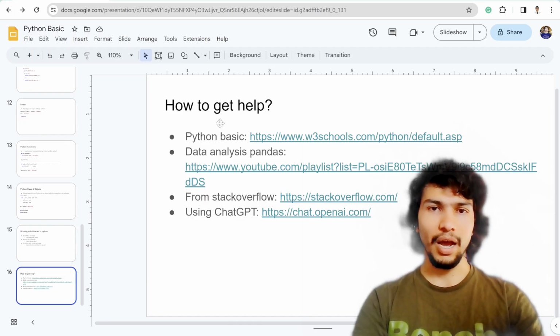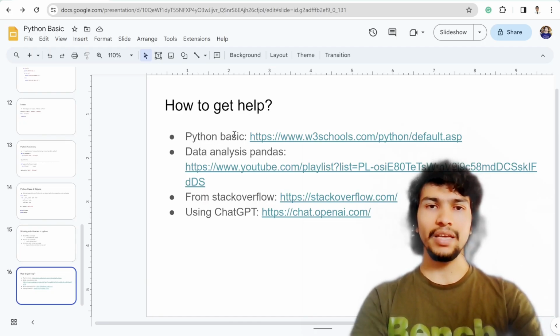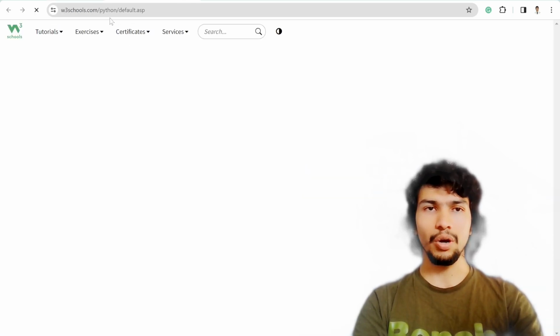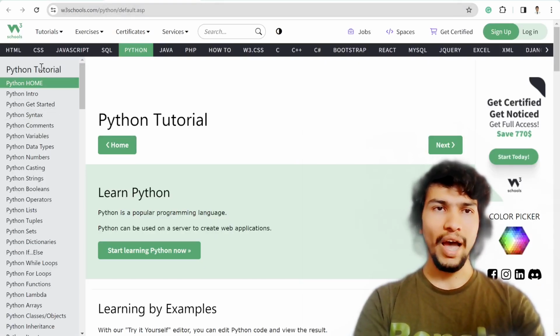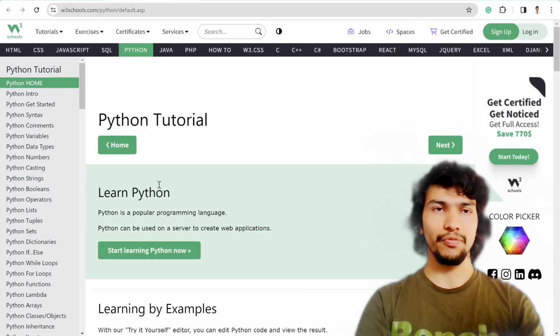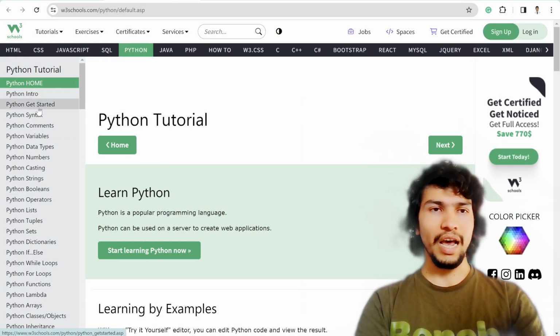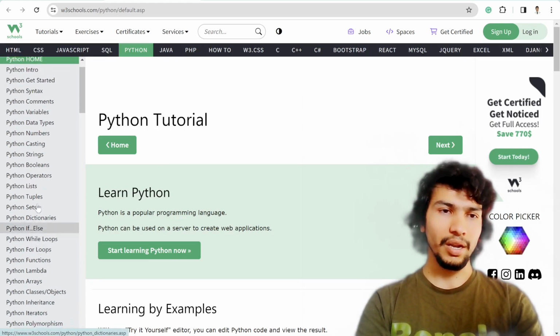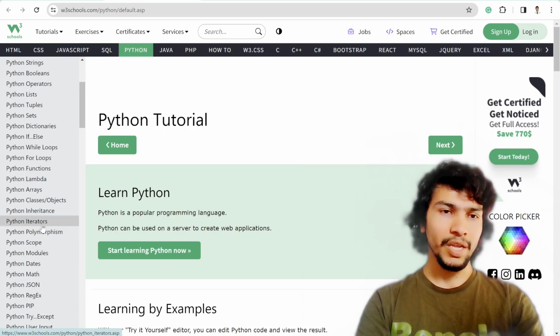And the last thing I want to talk about is how to get help in Python. So the first go-to guide might be the W3Schools guide. I also learned Python from this website. Here they have a really nice outline: home page, intro, syntax, variable, data type, numbers, and list, tuple, dictionary, class.